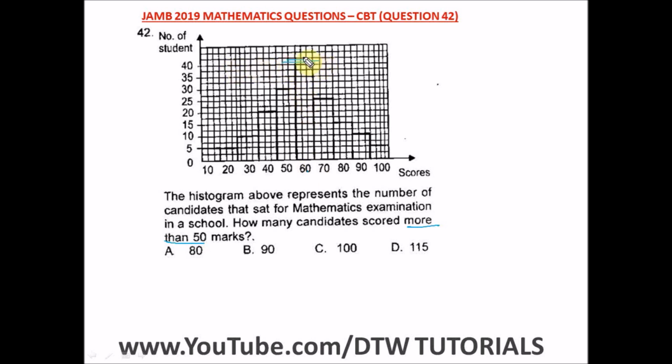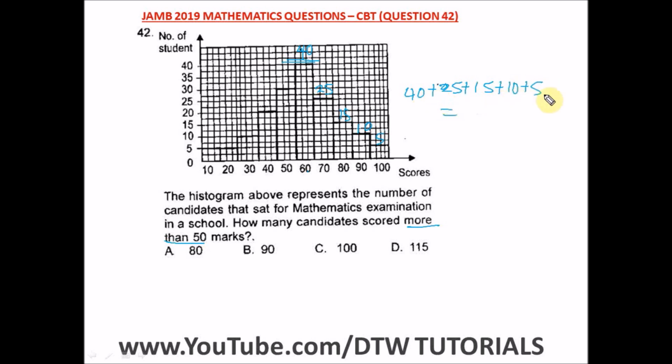So we have 40 students that scored 60. Let me just write it. 40. How many scored 70 marks? We have 25. How many scored 80 marks? This is 15. And how many scored 90? We have a 10 here. And how many scored 100? We have a 5. So we have 40 plus 25 plus 15 plus 10 plus 5.